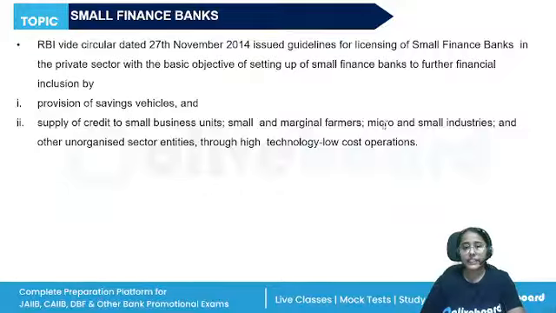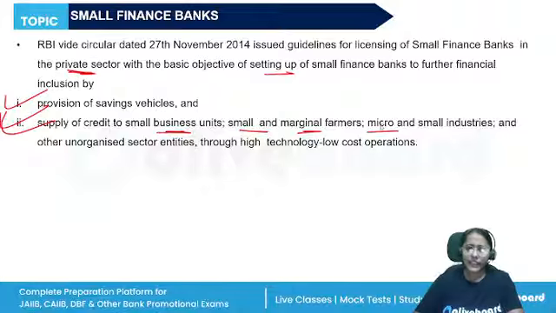Under the differentiated banks, we have the SFBs, the small finance banks. We also have the payment banks. Who are the SFBs? These are private sector banks set up to act as saving vehicles and to supply credit to small business units, small and marginal farmers, micro and small industries, and the unorganized sector.